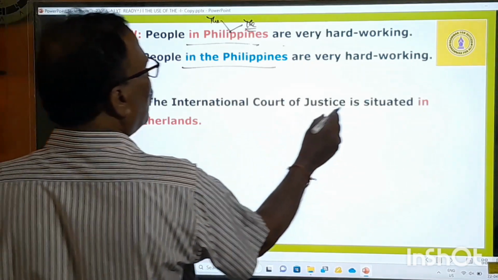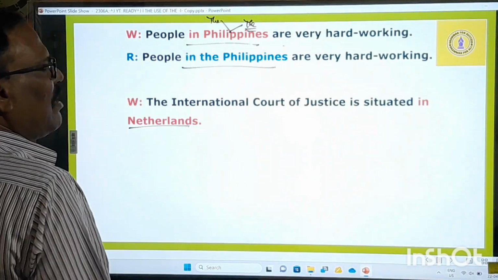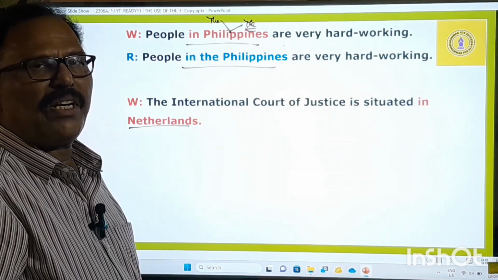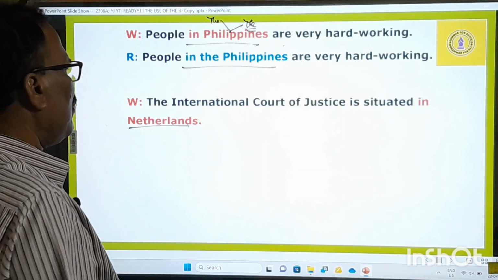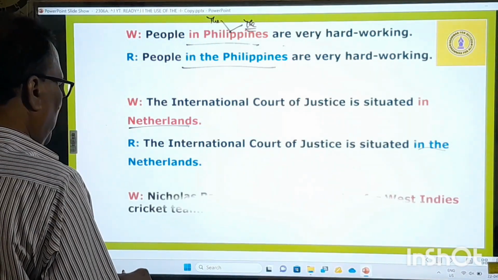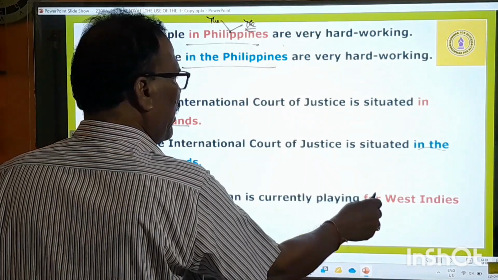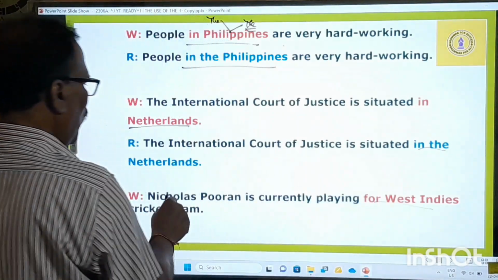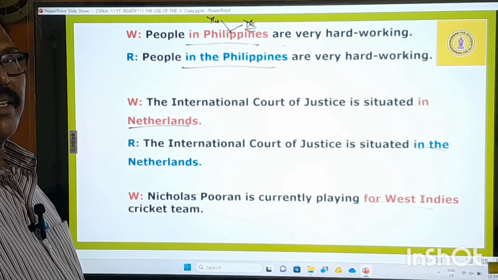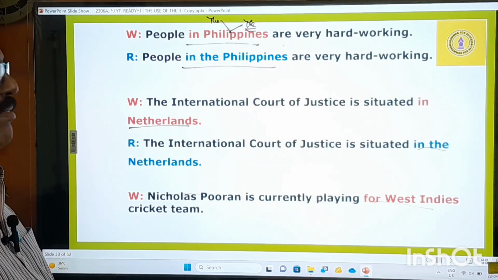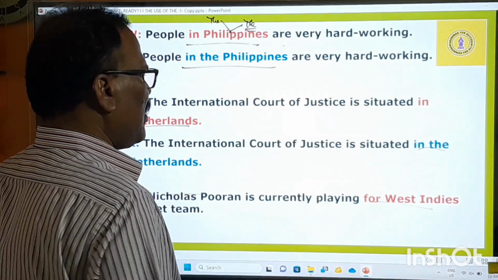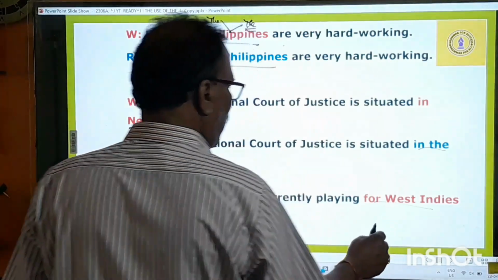The International Court of Justice is situated in Netherlands. Netherlands is always a plural name of a country. So we must use the definite article before that, the Netherlands. And Nicholas Pooran is currently playing for West Indies. You know Nicholas Pooran if you are a cricket lover. Don't say for West Indies, say for the West Indies.